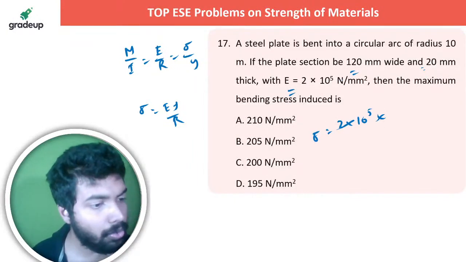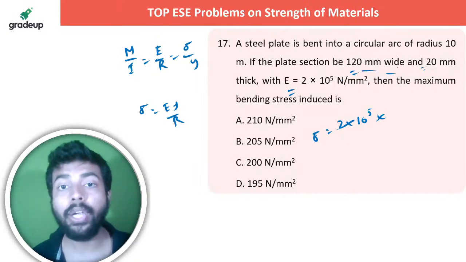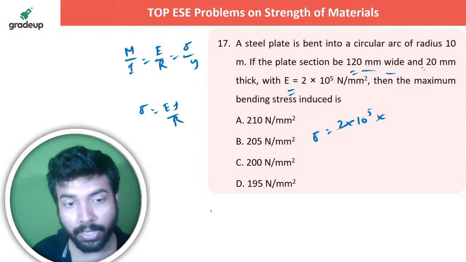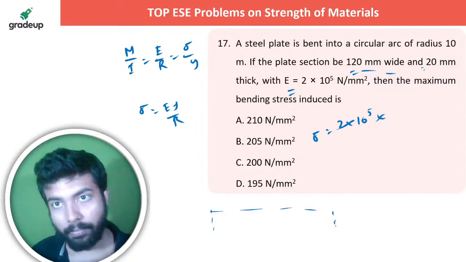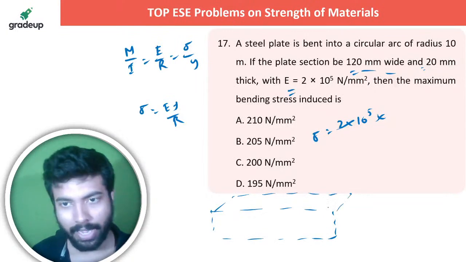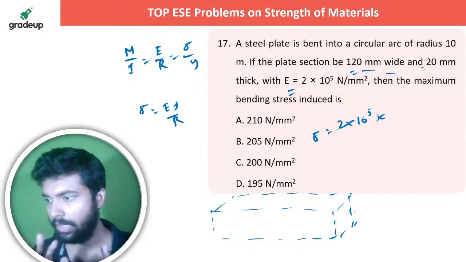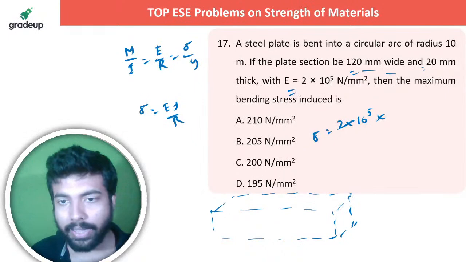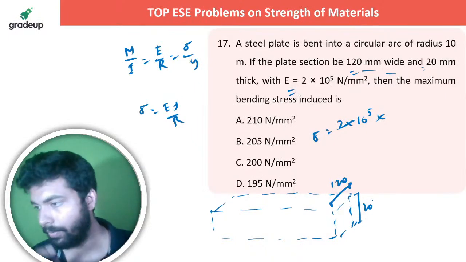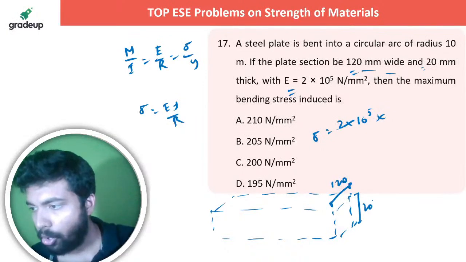Why is Y given to you, sir? देखो, they are saying 120 mm wide and 20 mm thick. मतलब क्या basically? What is the steel plate which is bent into the form of a bar? It's something like that, ठीक है? So its width is, that means this direction is 120, this is 20, right? तो हमने यहाँ पे घुमाया इस तरीके से.